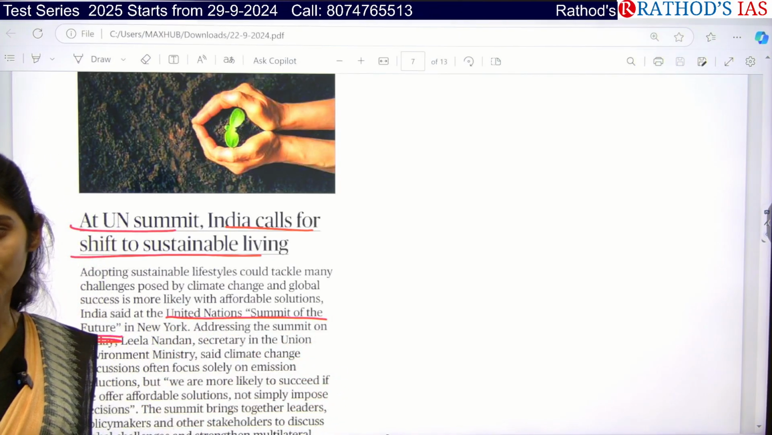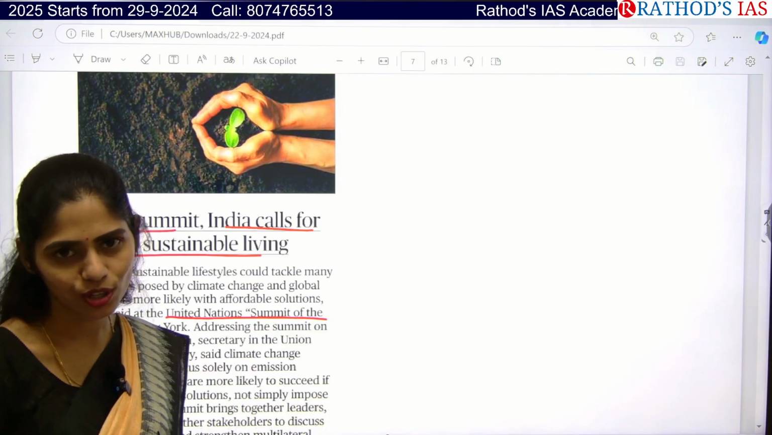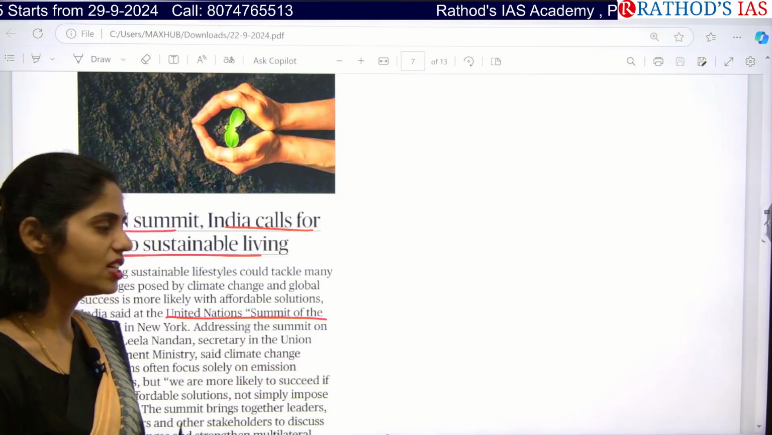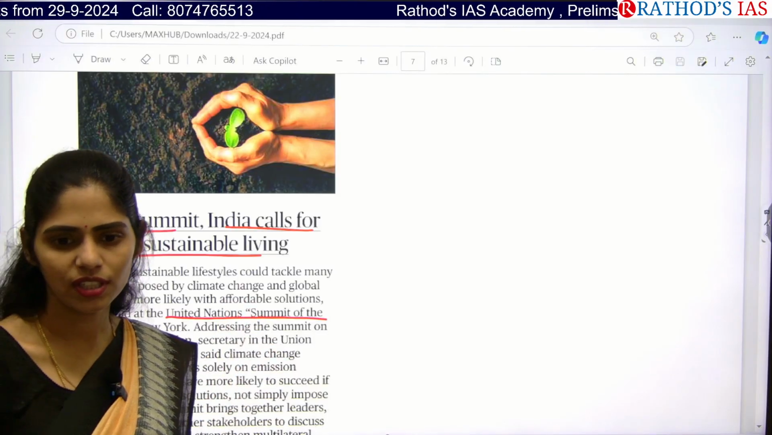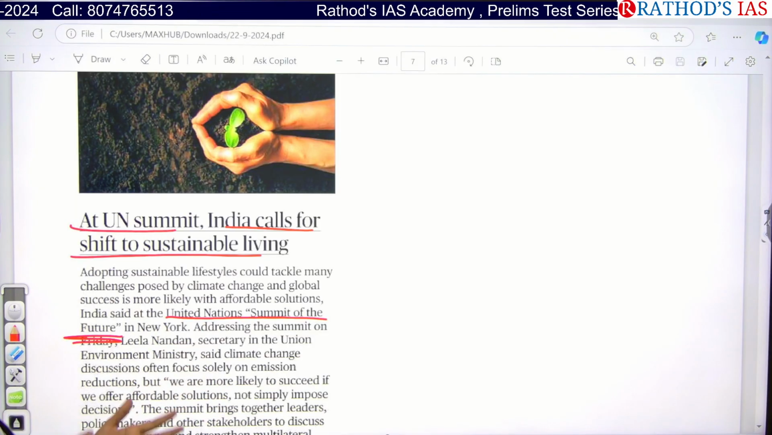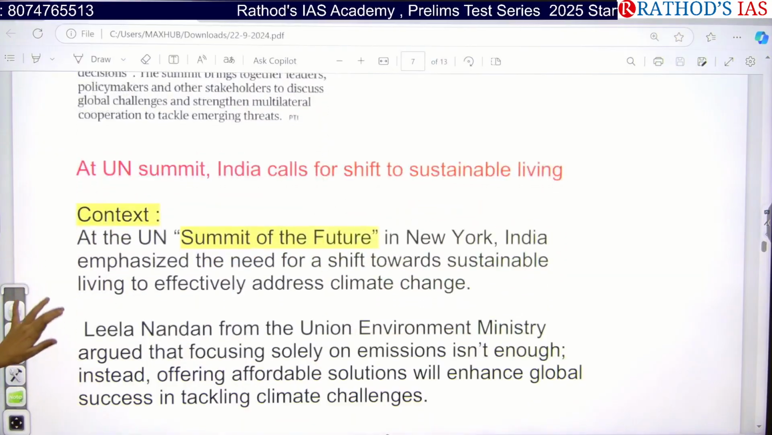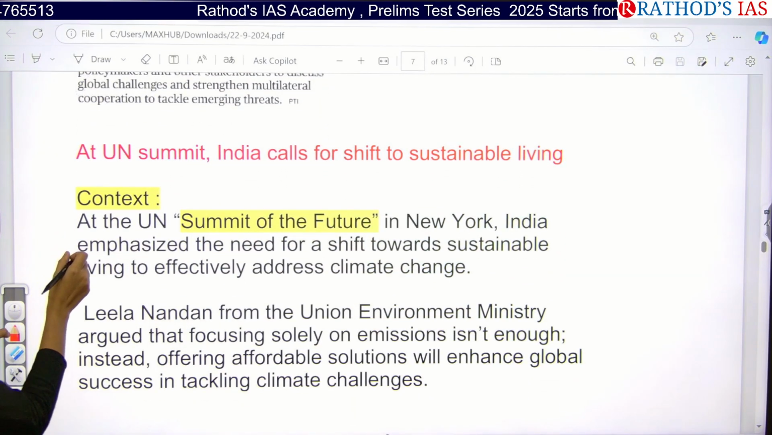and what are the highlights of this. And even whenever you're writing an answer regarding sustainable development goals also, you can use this United Nations Summit of Future. Okay. So in this way, you have to use your current affairs. I think you might be knowing like how you have to use current affairs in your answers. Okay, now let us see the question, let us see this article.